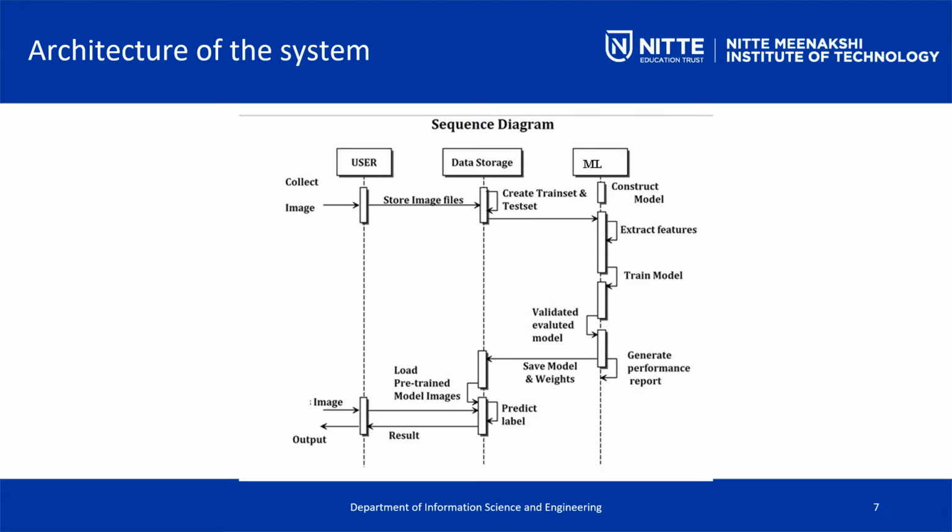So what is the architecture of our system here? The user is going to collect the image and store the image, and from this we create the test data and the train data. Generally it is of the form 80-20, but we can also have it as 70-30. But the ideal one which we choose is 80-20 percent.